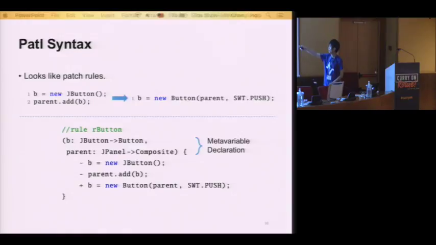So here, B equals from JButton to Button, meaning the meta variable B in the rule is going to match an object of type JButton in the old program and will transform it into an object of type Button in the SWT API. The parent is similar. And then we write the rules for what the source pattern looks like, what the pattern in the old program should look like. And a plus specifies what the new method should look like. So this is just one rule to specify this transformation.